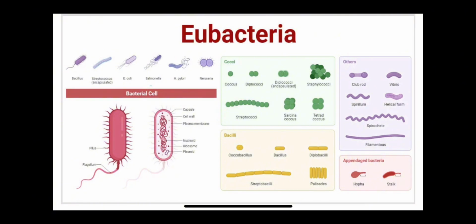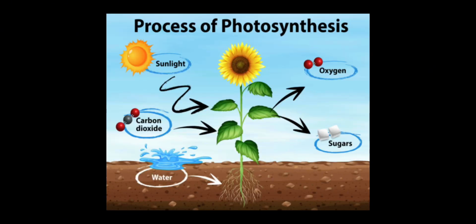The second kingdom is eubacteria, which, despite their common name, is very different from archaebacteria and is very diverse. Similar to archaebacteria, however, eubacteria also have single-cell prokaryotic organisms that lack a nucleus and membrane-bound organelles, and are diverse enough to have their own domain of the same name. They gain their energy by basic molecule conversions and decomposing dead material or waste, like doing photosynthesis or using the nutrients of a dead animal.